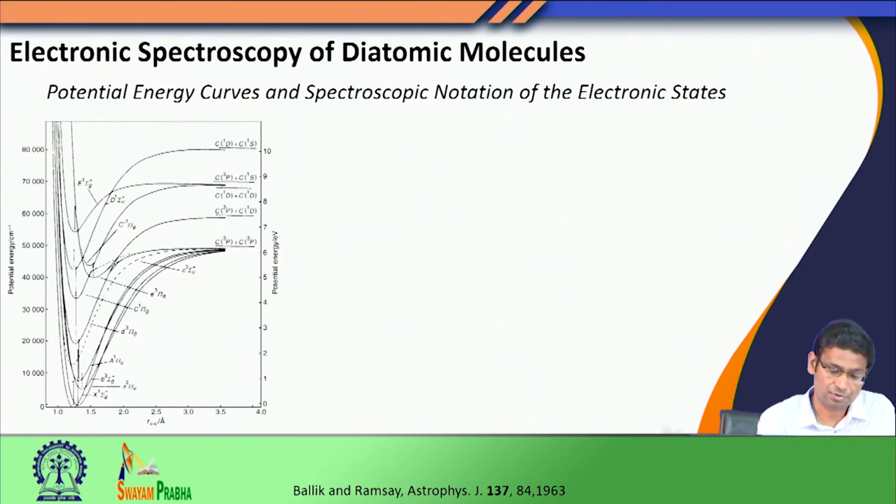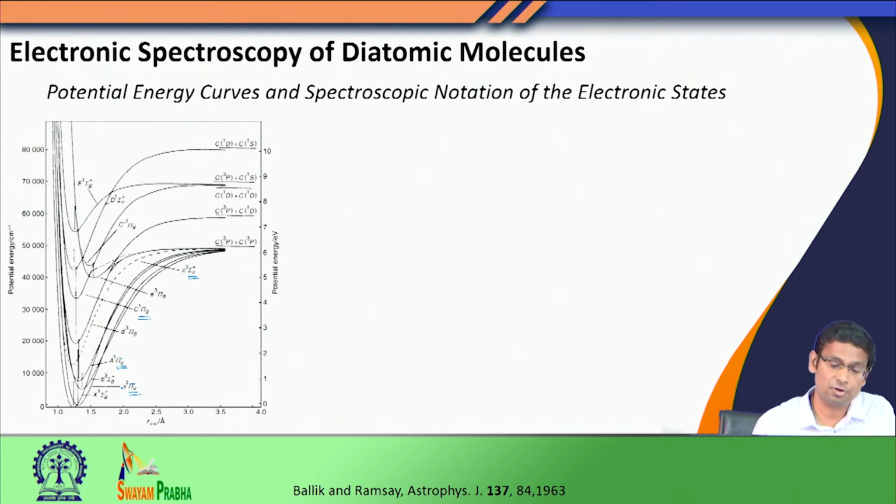One thing that you can notice here: the different curves correspond to different electronic states. You already know how to identify these electronic states. For example, this is a singlet pi g state, this is a triplet sigma u state, this is a singlet pi u state, this is a triplet pi u state. Triplet indicates the spin multiplicity, pi indicates here that lambda equals 1, and u indicates that it is a homonuclear diatomic, so it has a center of inversion and it is of ungerade symmetry. So, we know how to identify these electronic states.